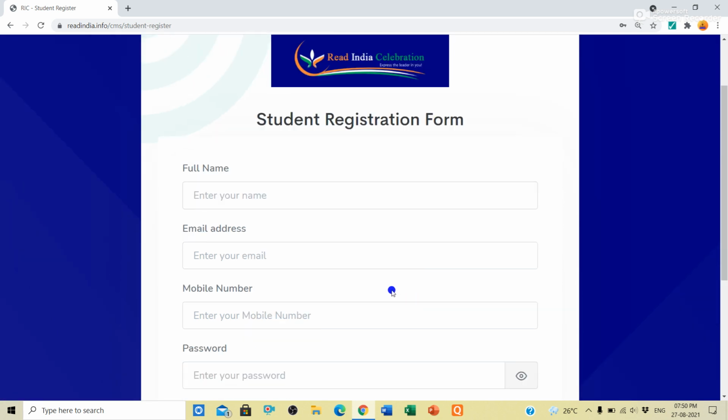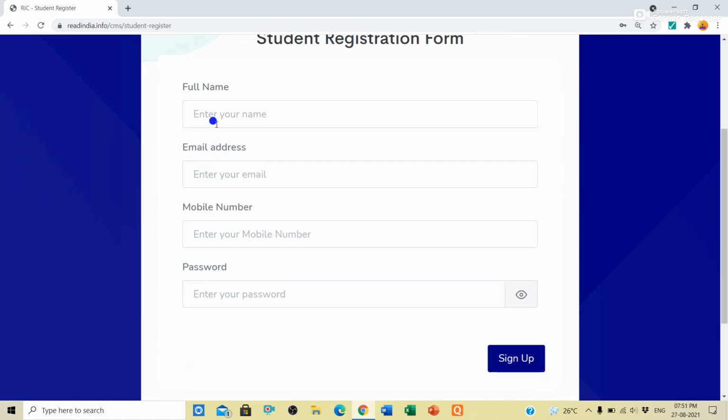After that, you will get the student registration form. You will enter your full name here. All will be in capital letters. You will enter your full name here.